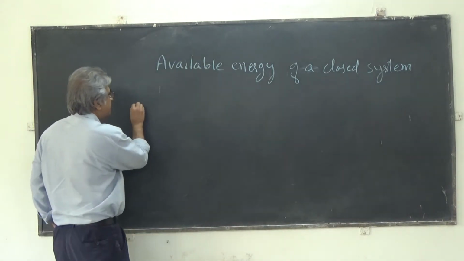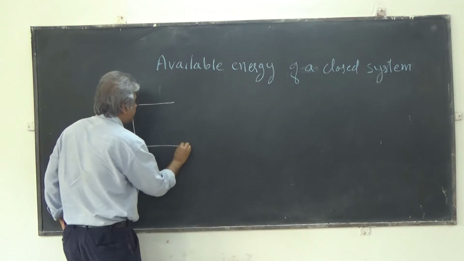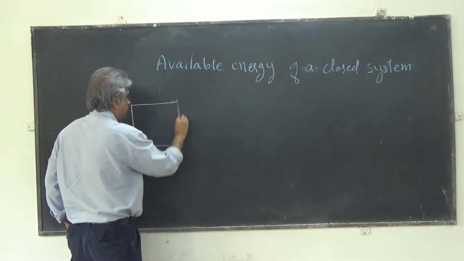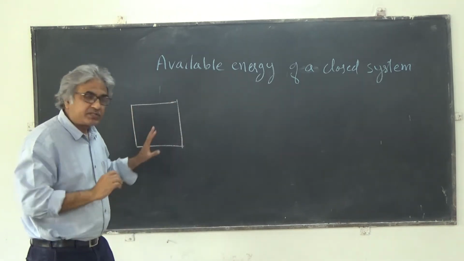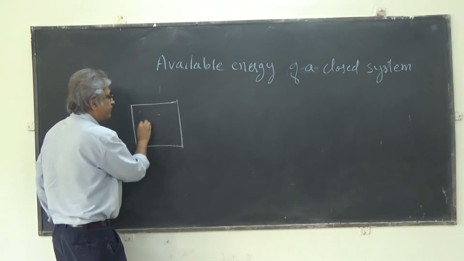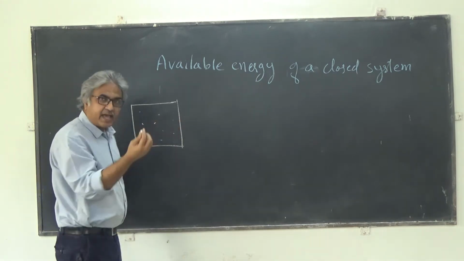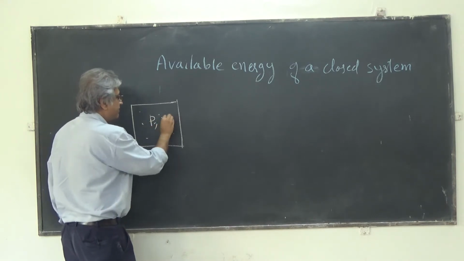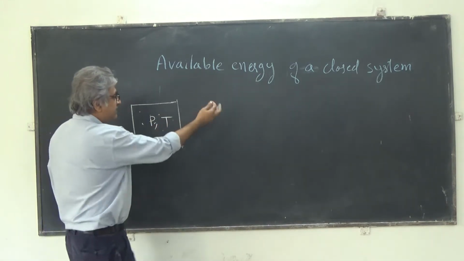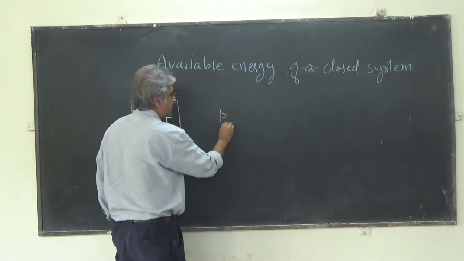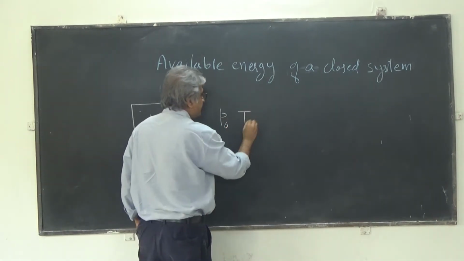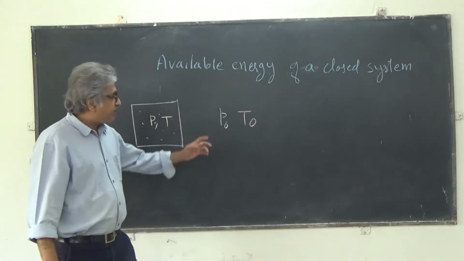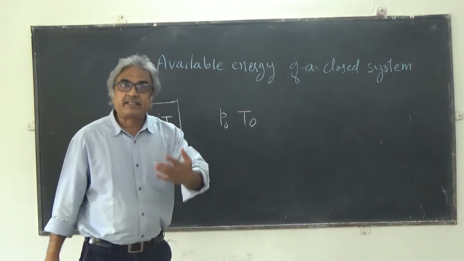Now let's consider a situation. Let's say this is a closed system. There is some fluid, let's say some gas. This has pressure P and temperature T, and the surrounding has pressure P naught and temperature T naught. So P naught and T naught are the dead state.